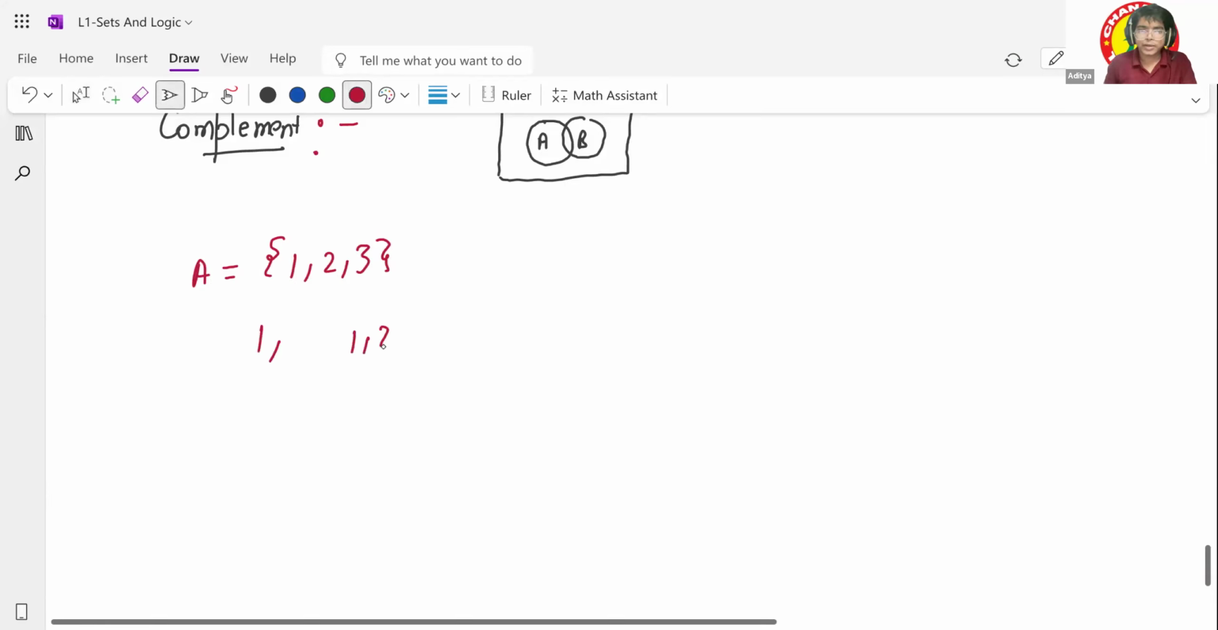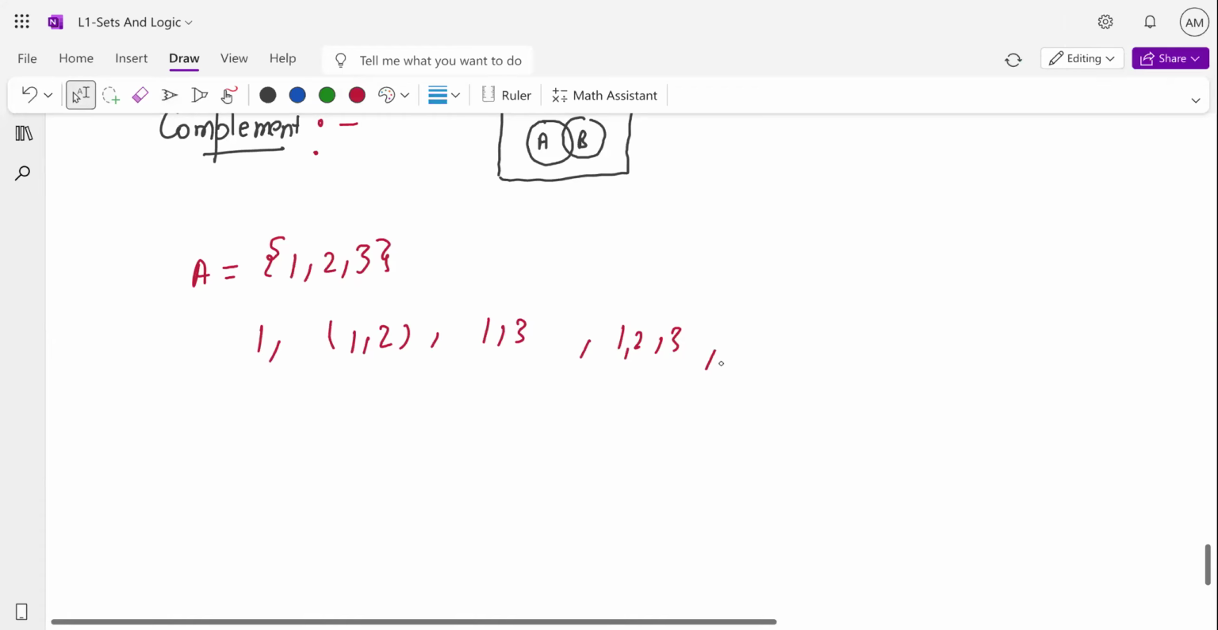One, two can be the subset of A. One, three can be the subset of A. One, two, three can be the subset of A. You can't say that if I write 3, 1, it is another subset. Order doesn't matter, just the elements matter. So you can see I have made three subsets. Any other subset I can make?